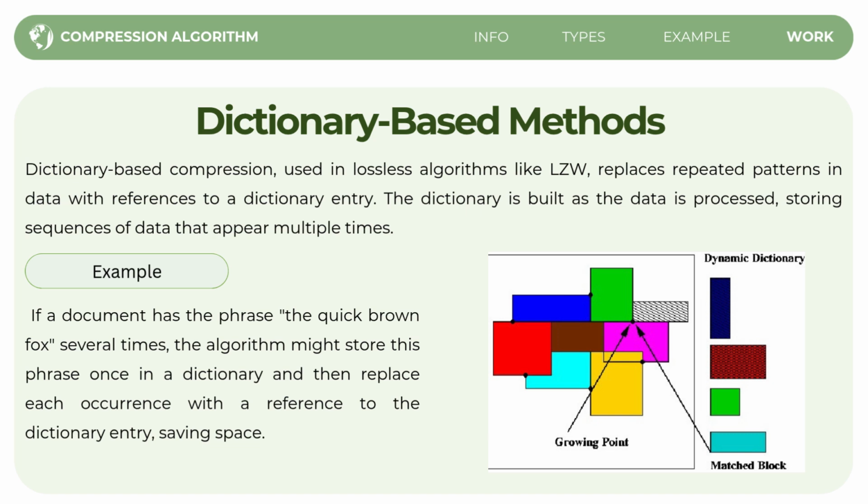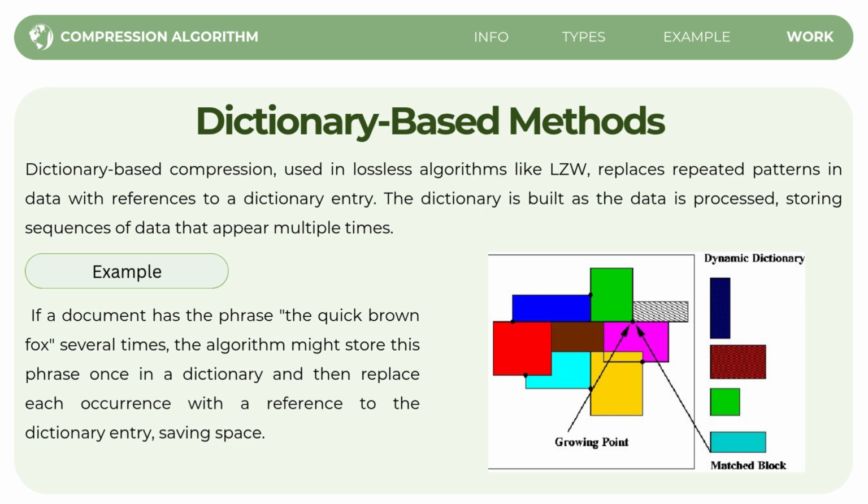Imagine a dictionary, but instead of words, it stores patterns or sequences of data. When the same data or patterns appear multiple times, instead of repeating the same information, the system just puts a reference to the pattern in the dictionary. So this saves a lot of space.